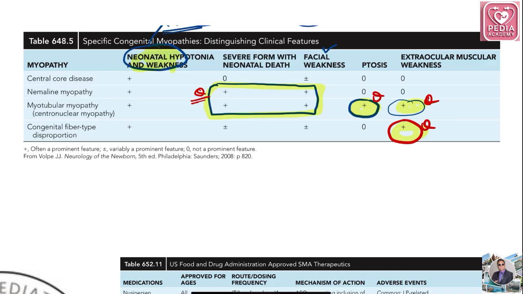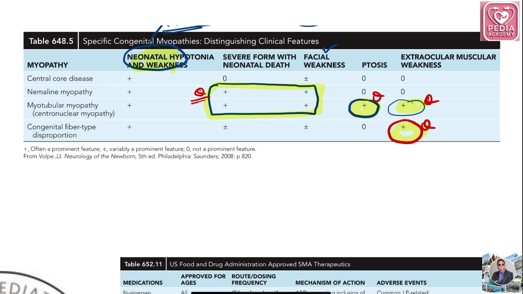These MCQs will cover everything, because tricky questions have been asked from these congenital myopathies recently. So coming back to this table, we'll discuss central core disease, nemaline myopathies, myotubular myopathies, also called centronuclear myopathies, and congenital fiber type disproportion. Okay, so these are the myopathies.